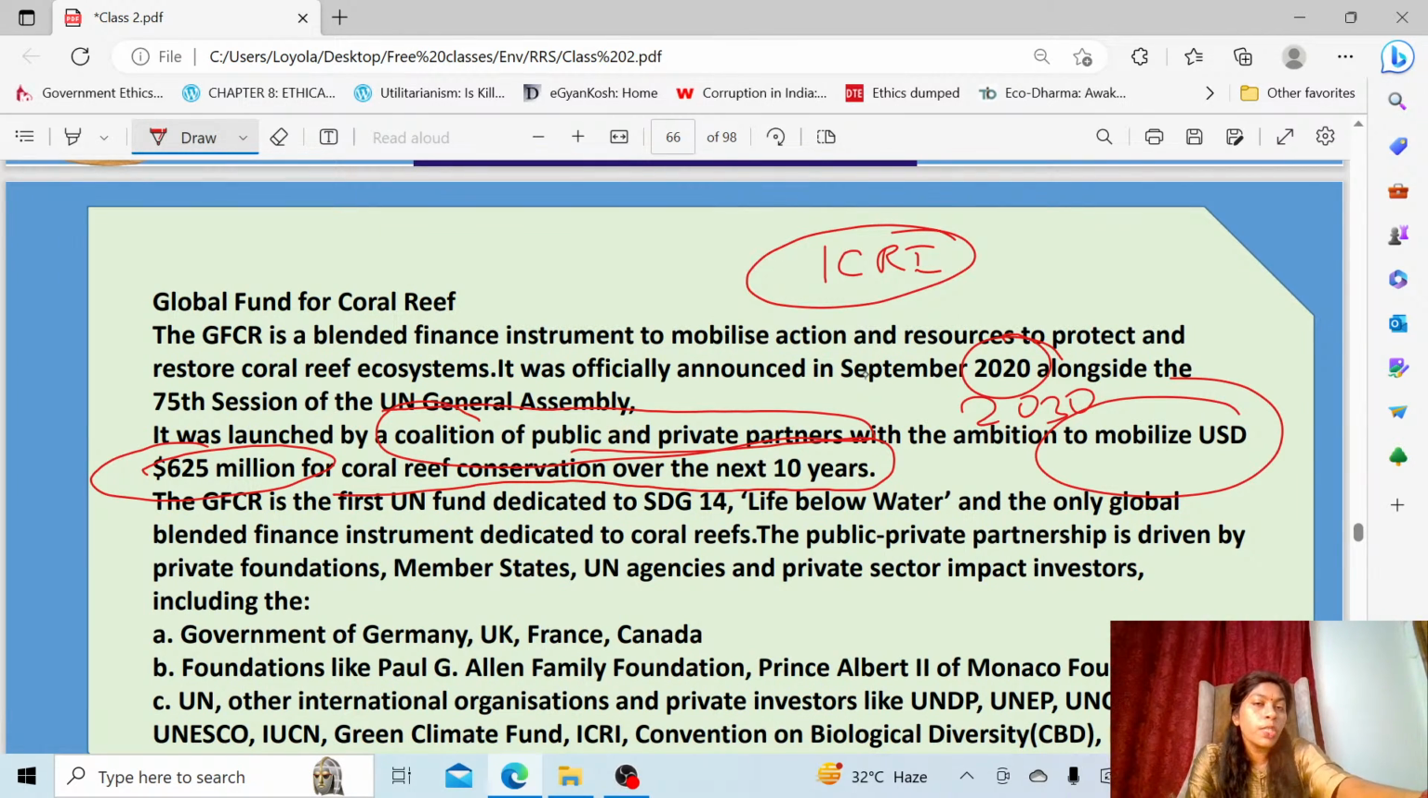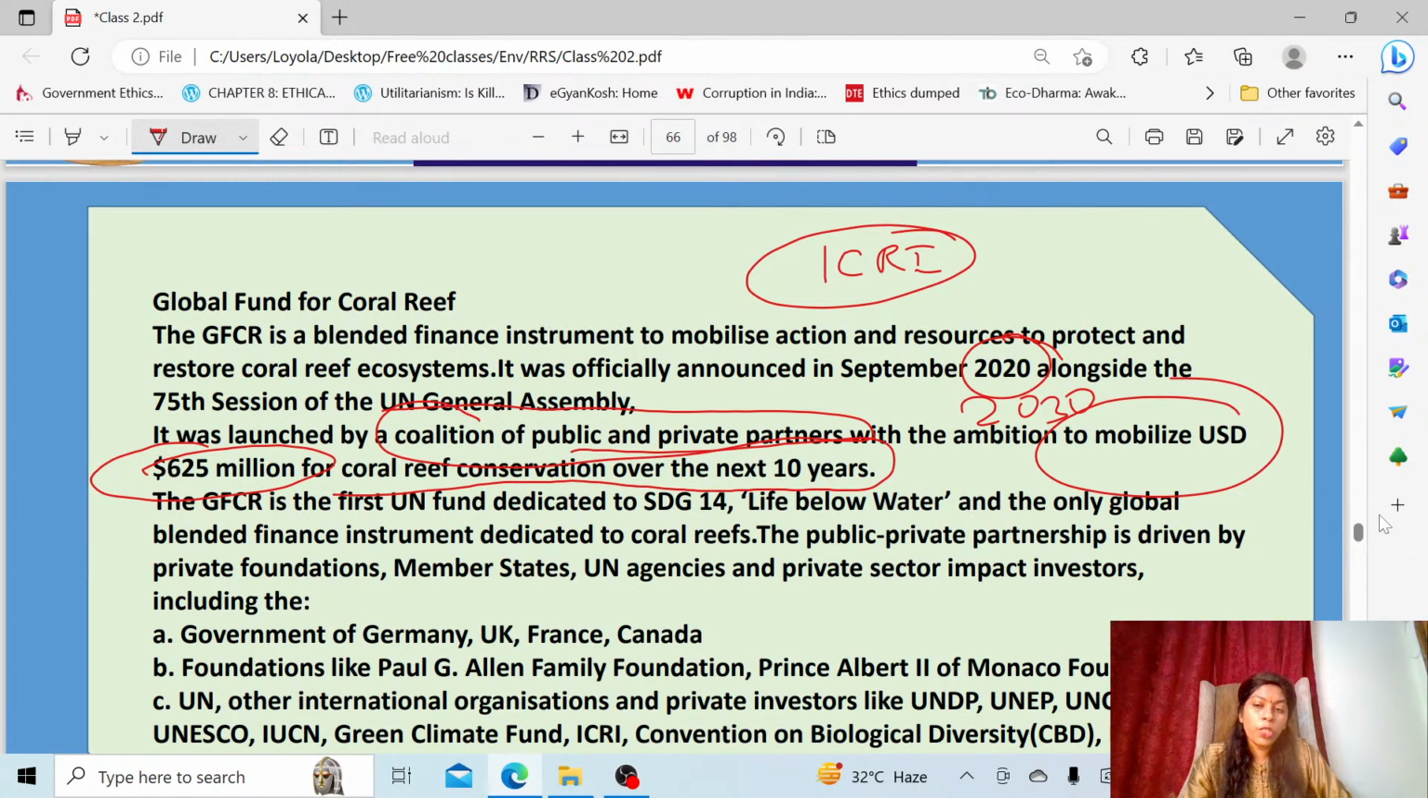And this is the only fund which is dedicated to SDG goal number 14, which is about life underwater. So this fund, as I told, is a combination of private sectors, governments, and even foundations. Organizations like this, anyone can be a member. So now, who has participated in this fund?